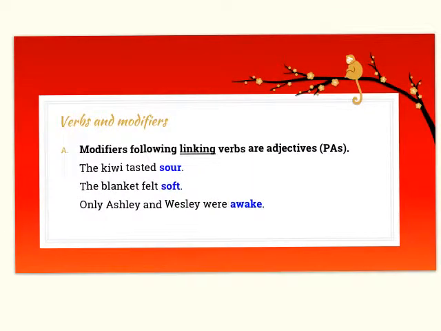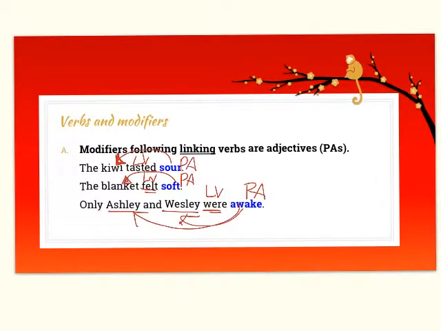The most important things to remember with good and well are that modifiers that follow linking verbs are adjectives. The kiwi tasted sour. Tasted is a linking verb. Sour is describing kiwi. The blanket felt soft. We have a linking verb. Soft is describing the blanket. And Ashley and Wesley are awake. They're in the state of being awake. And so we have a linking verb there as well. So these are all adjectives, but adjectives nonetheless.